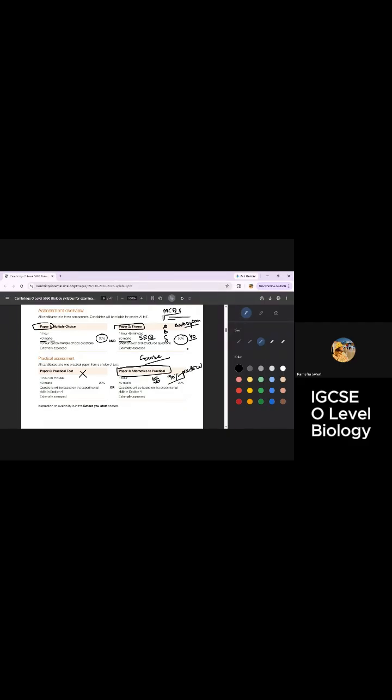Practical knowledge means how well we can draw graphs, how well we can draw tables, how well we can do some calculations, or answer some questions, but they are not theoretical. We have already done the theoretical part. In ATP you are not going to attempt the practical. You're going to read the experiment and devise an experiment, and there could be a graph to draw, or a table to display your results. We are going to do this in detail when we do the paper separately.